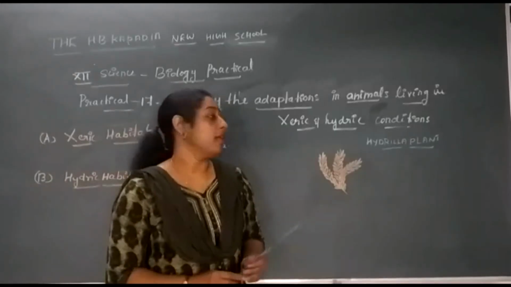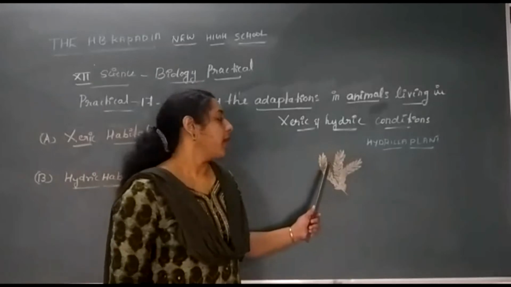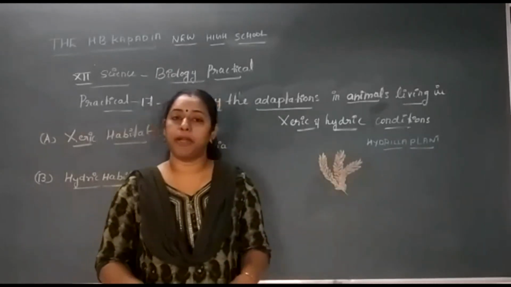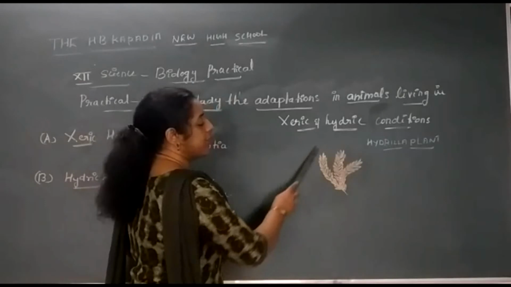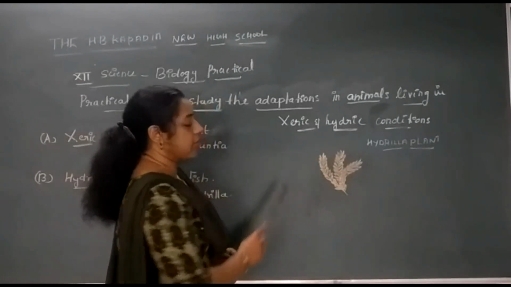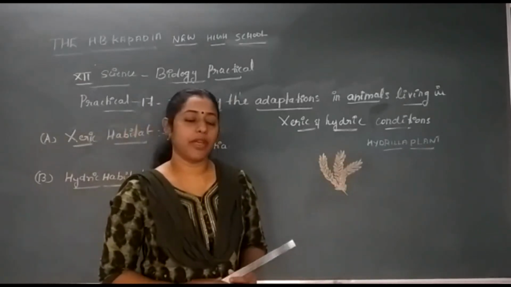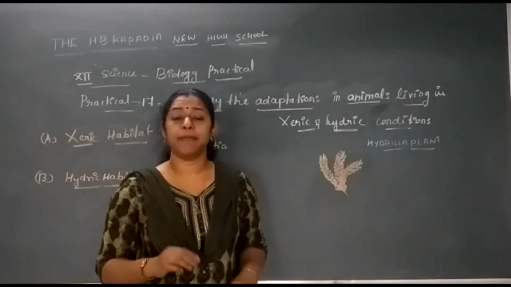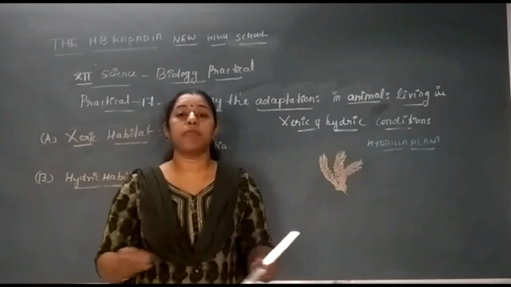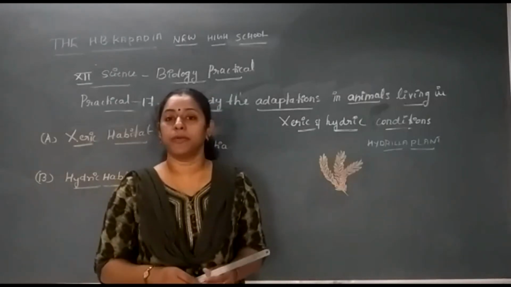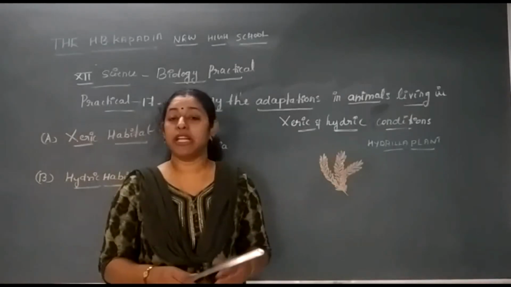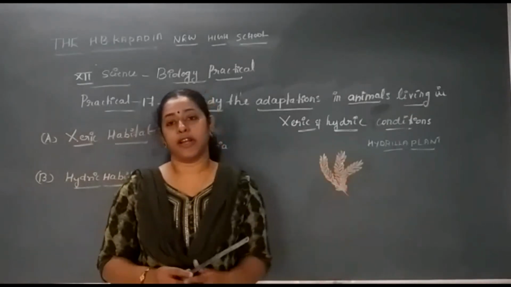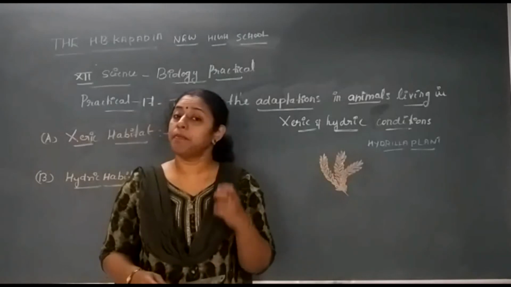Now, the last specimen is a hydrilla plant. The last specimen for hydric habitat is mainly the hydrilla plant. So this is the figure, the drawing of the structure of the hydrilla plant. It consists of a very thin, slender stem. This is normally present in water, mainly in flowing water, on the lower side of the flowing water, mainly in rivers and streams. You can find the hydrilla plant there. It is a submerged hydrophyte.